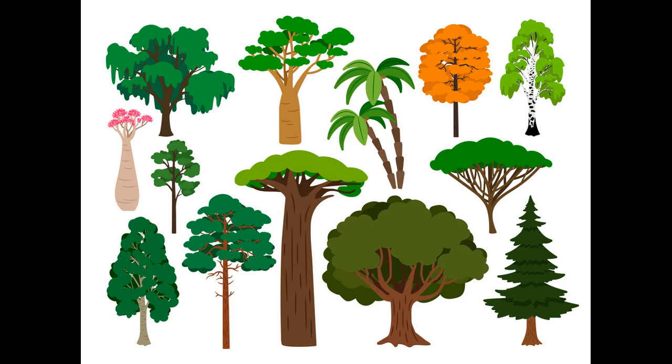What about bugs like butterflies and beetles? And there are reptiles like snakes. There are so many differences in animals and so many other differences in plants as well. So I will show you some nice examples for these plants and animals.